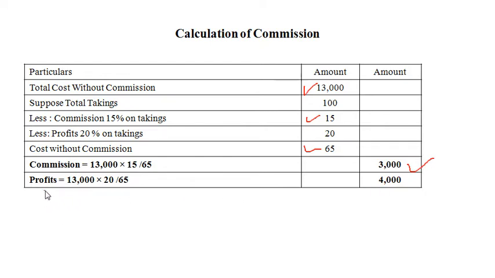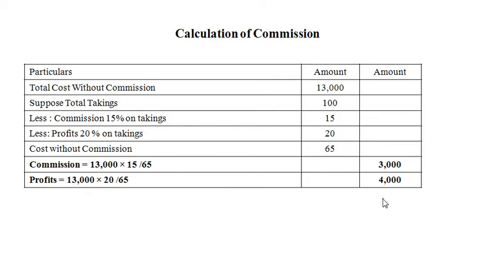Again we are working for profit. 65 cost without commission, 20 rupees our profit, so on 13,000 it is question mark. I repeat, in 65 cost without commission, profit is 20. So on 13,000 it will be question mark. So it amounts to 4,000 rupees. So like this we calculate commission payable to drivers and conductors and profit charged on takings.